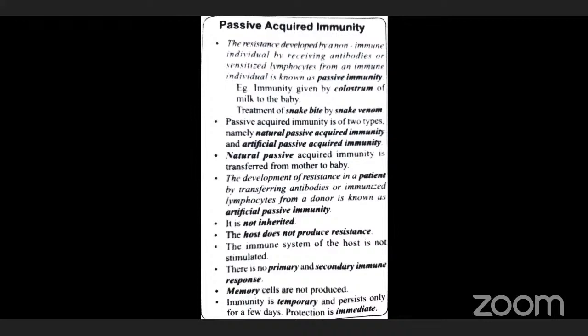I think now you are clear. So that is how the fetus has resistance capacity apart from innate immunity, the physical, mechanical, cellular and biochemical factors. The immunity is transferred from the mother to the infant through the umbilical cord. This is called passive natural immunity. Here the host does not produce any immunity. That immunity is transferred from mother to fetus. This is called natural passive immunity.